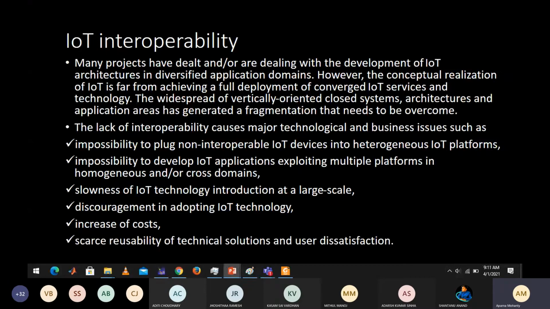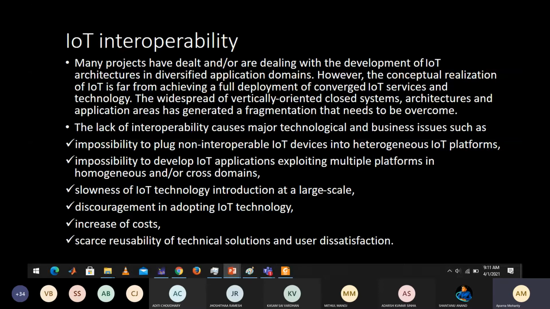Interoperable means the component which you design here can be used by them, and they can then update or upgrade it. Then whatever they design will be available to you, for you to upgrade or update. That kind of interoperability is necessary in any IoT. If you want to make your system not interoperable, you will have to face various challenges.